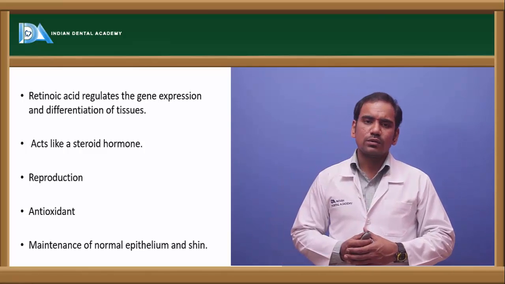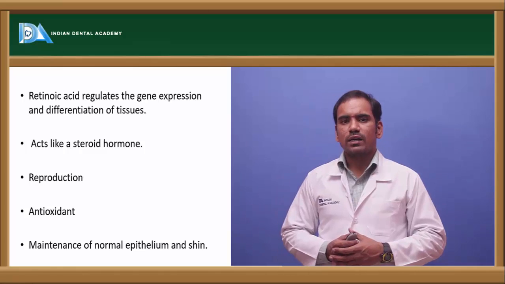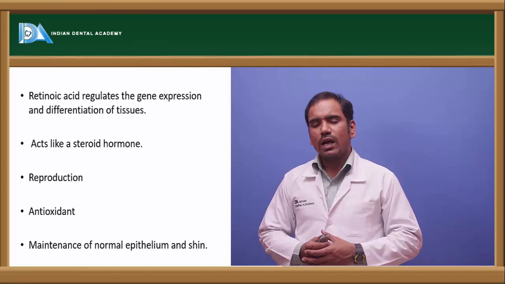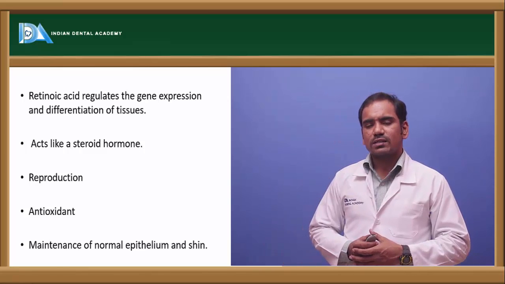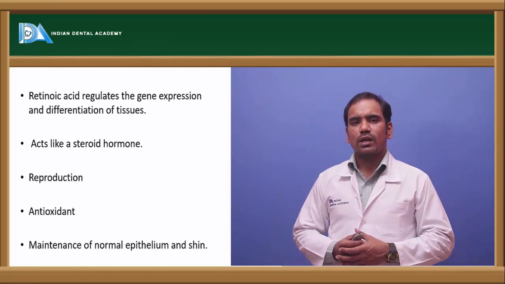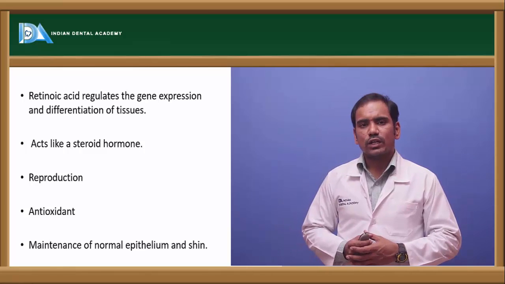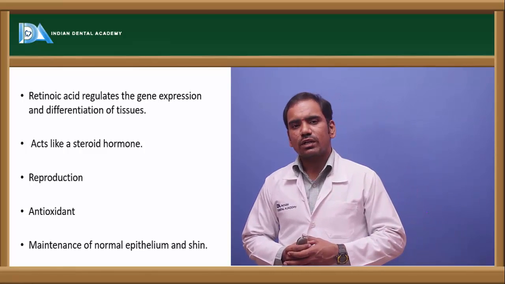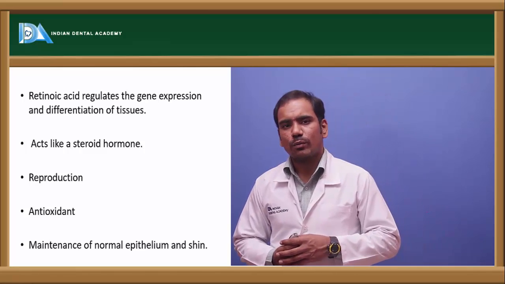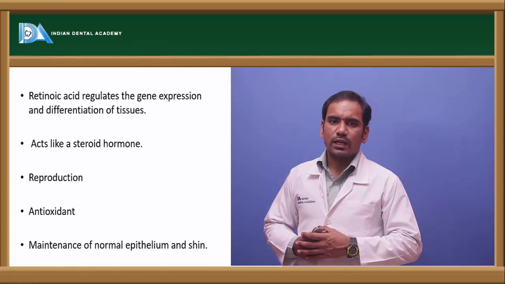Coming to other roles, in addition to vision, vitamin A has other important roles. It helps in the growth and differentiation of the tissues. That is one more important role. And vitamin A also acts as an antioxidant. Beta carotene has a role as an antioxidant. It acts against free radicals and prevents their accumulation, so that's why we call it an antioxidant. And one of the vitamins with antioxidant property is vitamin A, and that is because of the beta carotene.